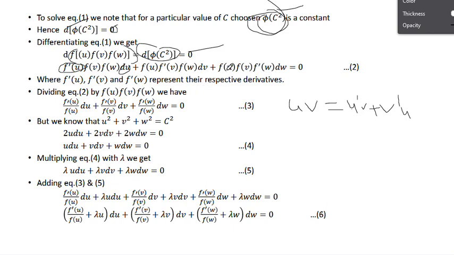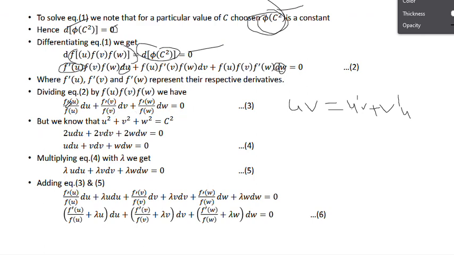Next plus, keep u and v constant without differentiation, and do w. Then you get f dash, and since we are doing it for w, right here dw. So it indicates only the w function is differentiated here, the v function is differentiated here, and the u function is differentiated here. That is its meaning.